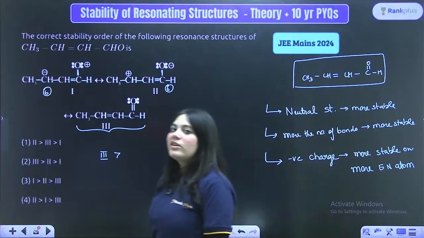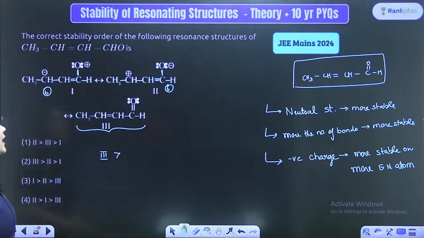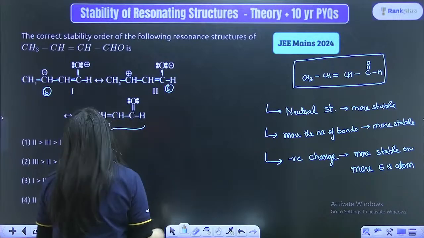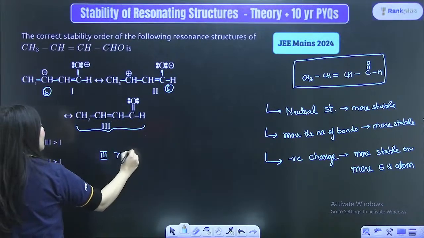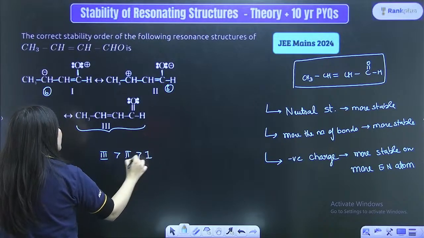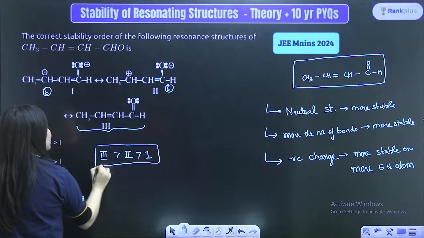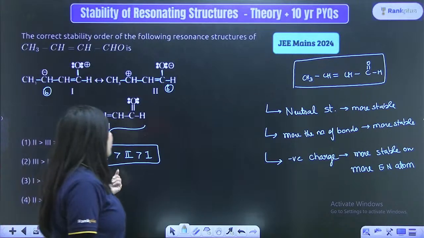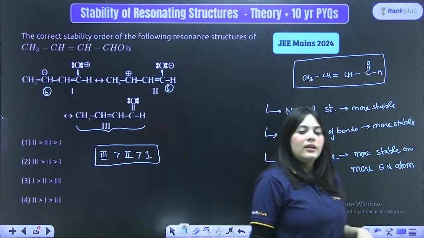Negative charge is more stable on the more electronegative atom, right? For example, look at the structure. Here the negative charge is present on oxygen. Hence the second structure is more stable, followed by the first structure. So this is the stability of the resonating structures asked in this question. Third followed by second followed by first, right?